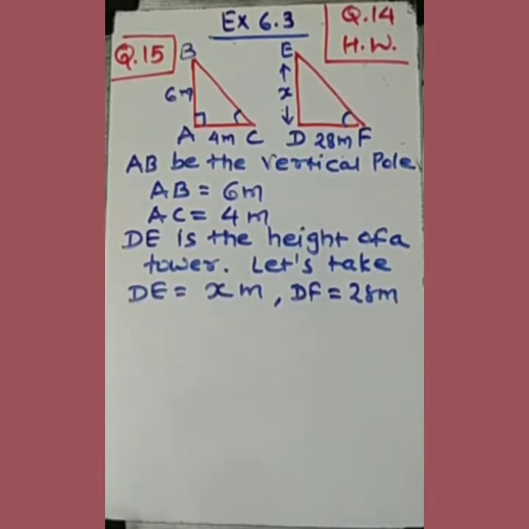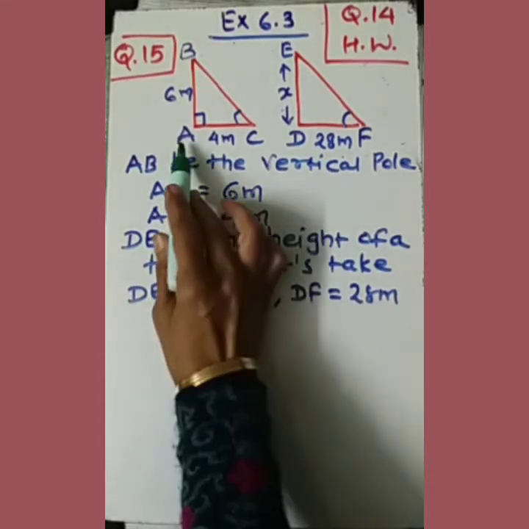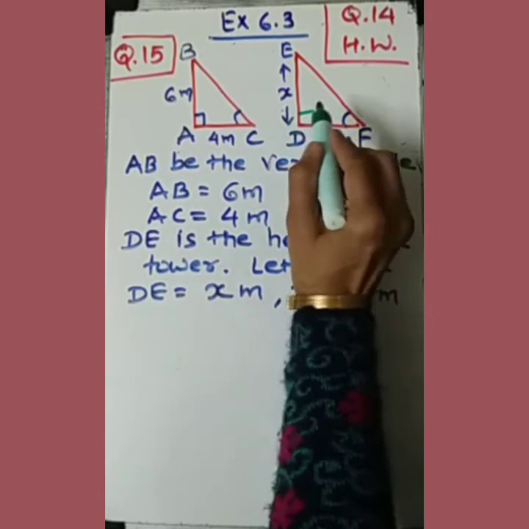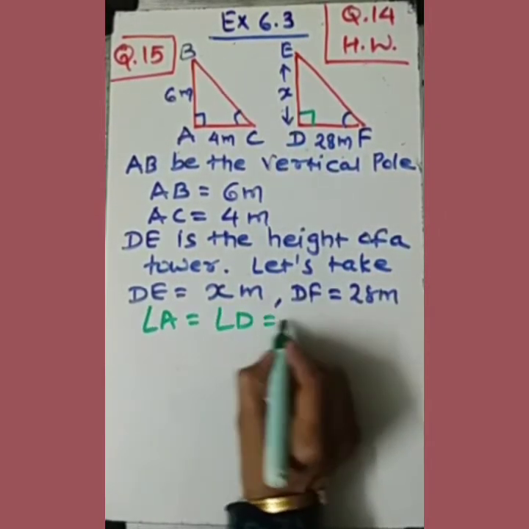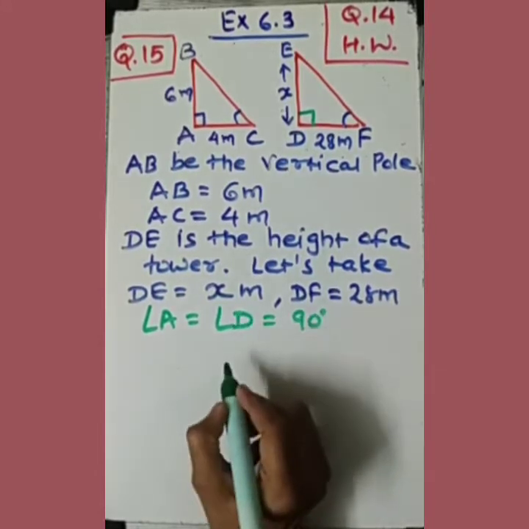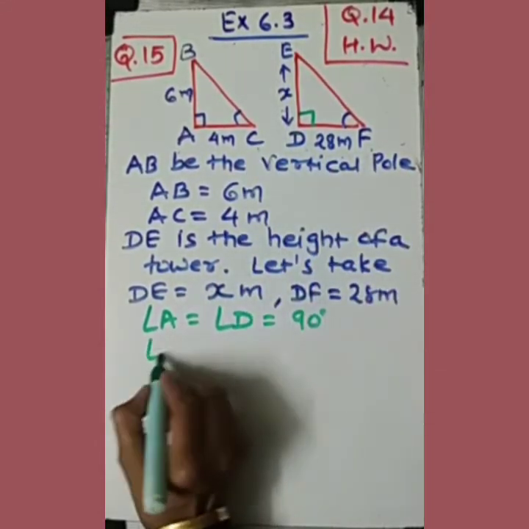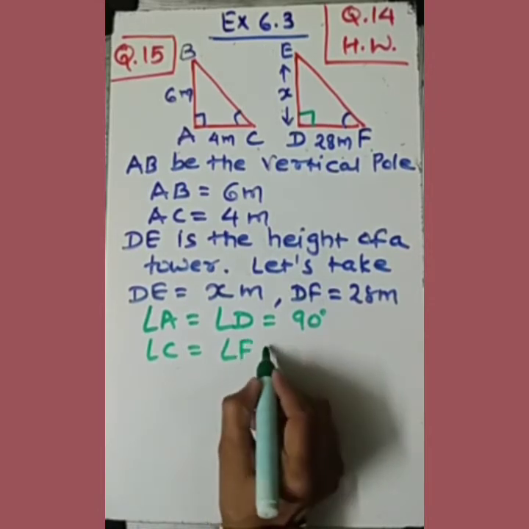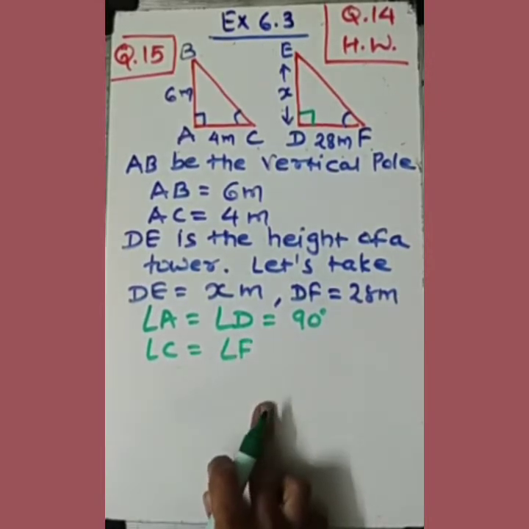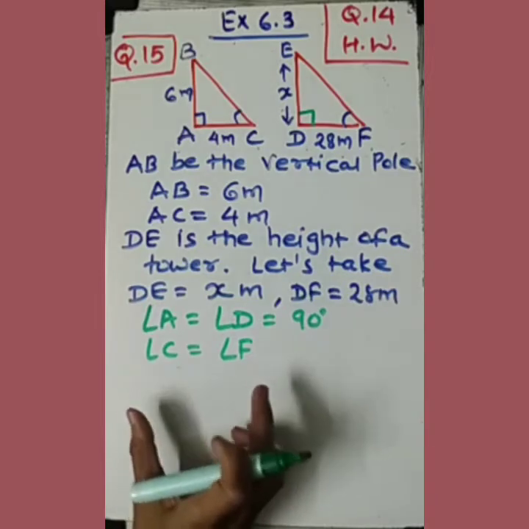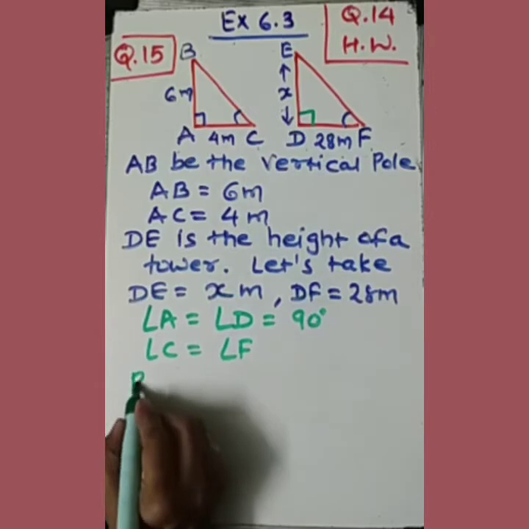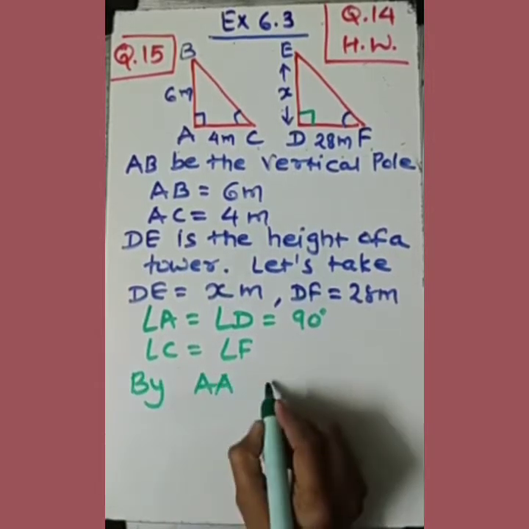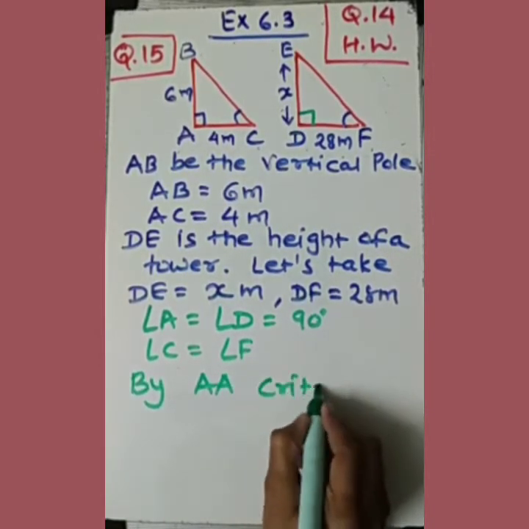Now you observe carefully. Here angle C and angle F are equal. Angle A and angle D are both 90 degrees, so angle A is equal to angle D. Besides this, C and F must be equal, forming the same angle with the ground. So by AAA criteria, this is an angle, this is an angle. So can I say by the angle criteria of similarity?